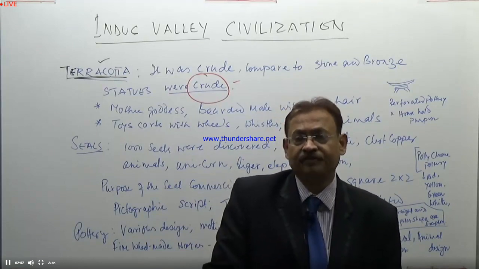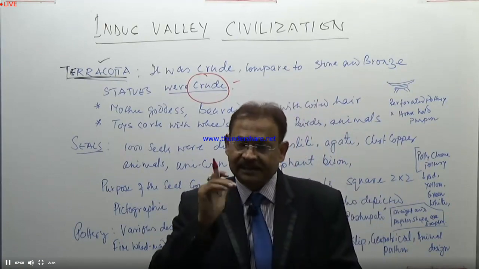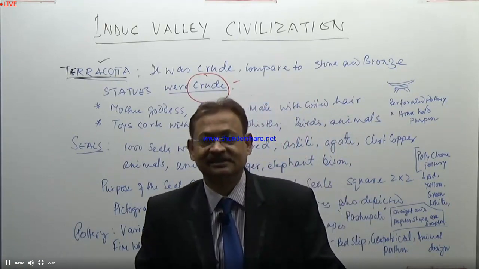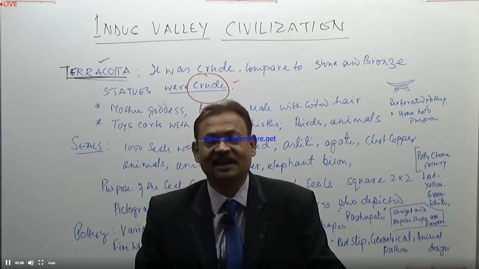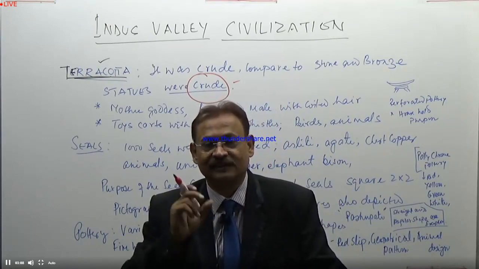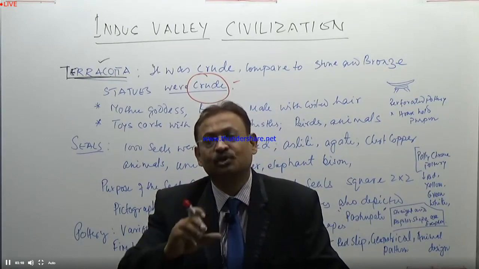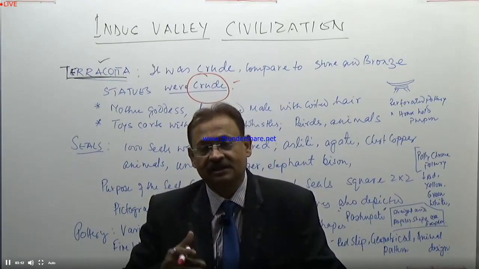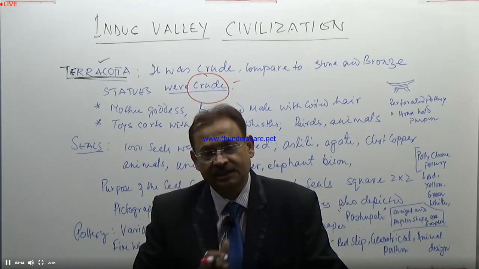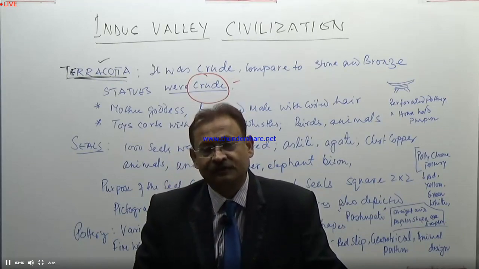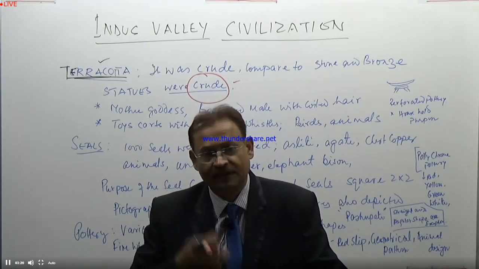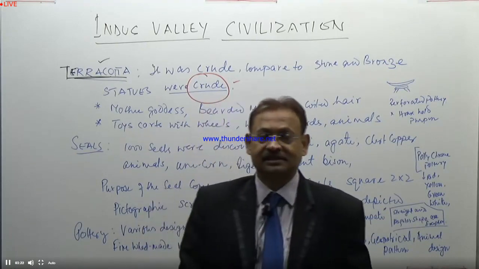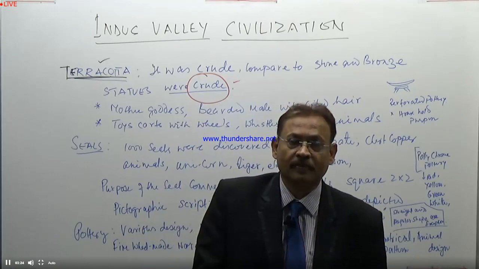But so far as anatomical clarity is concerned, it is not very clear-cut highlighted. It is not very clear-cut exposed. So these are the segregation and difference of the image, or the portraiture, which evolved and developed during the Indus Valley civilization.